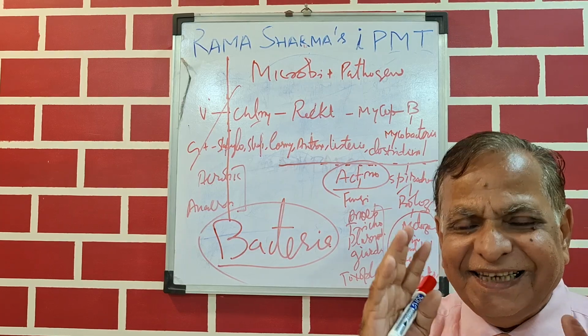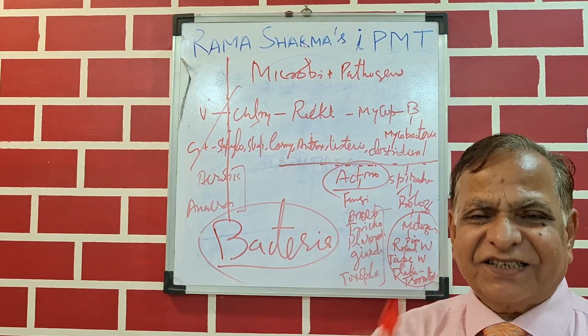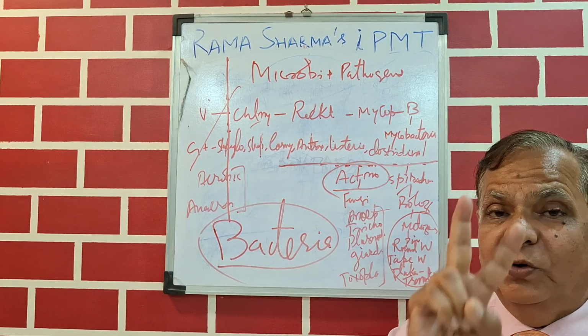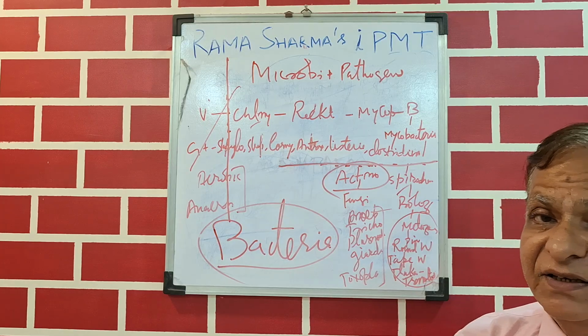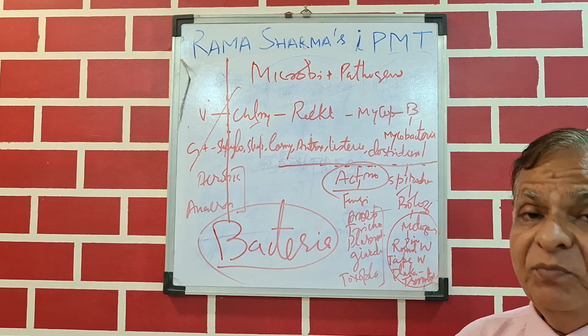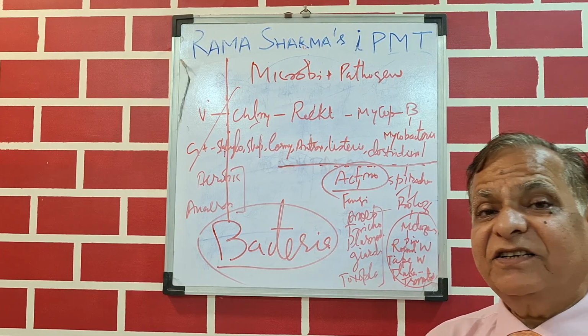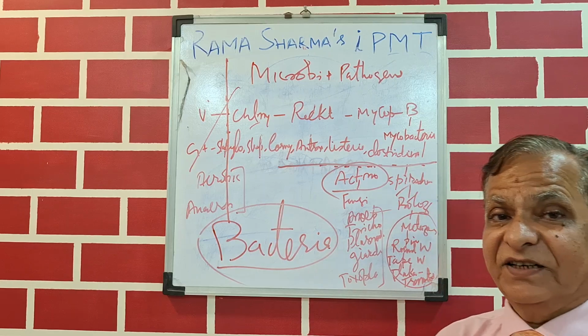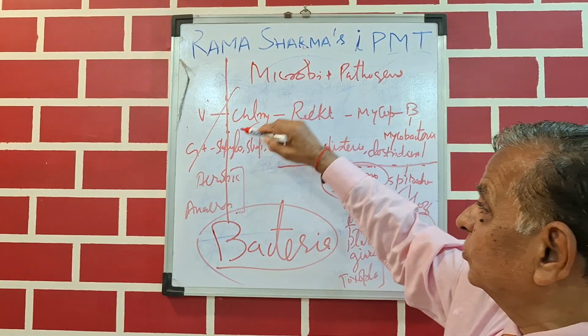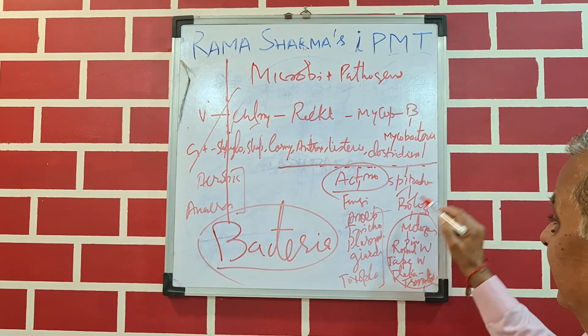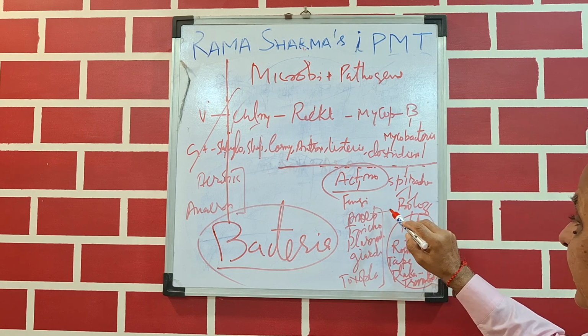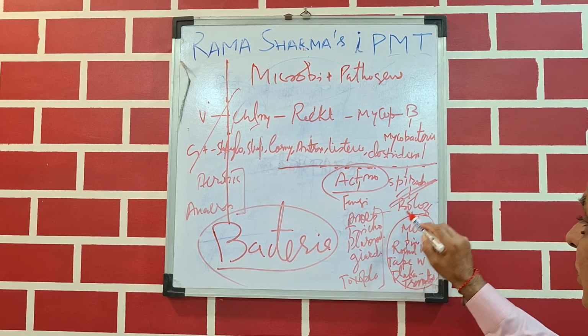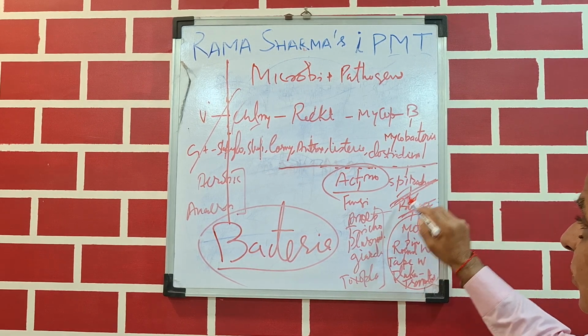Among all the anti-infectives, the broadest are two anti-infectives. One is macrolides, that is erythromycin or azithromycin. They cover right from almost chlamydia to the spirochete or even partly spirochete.